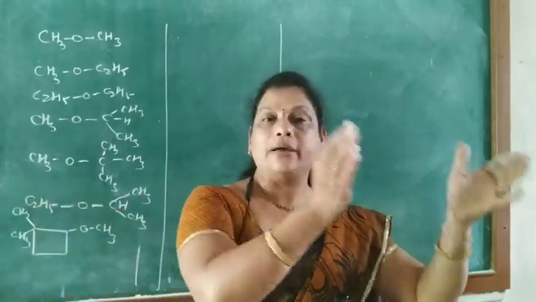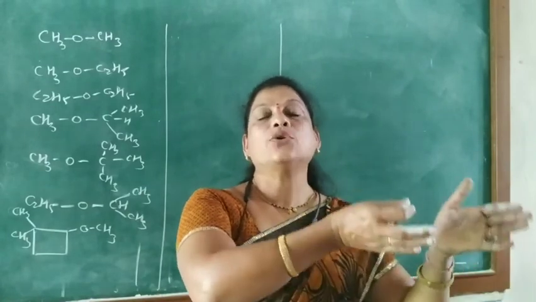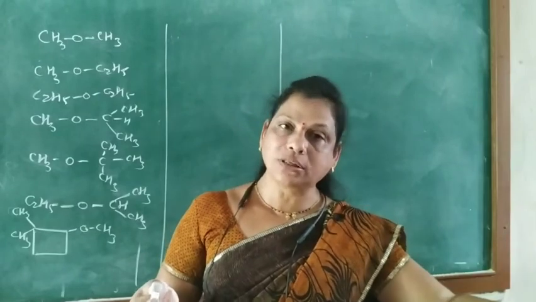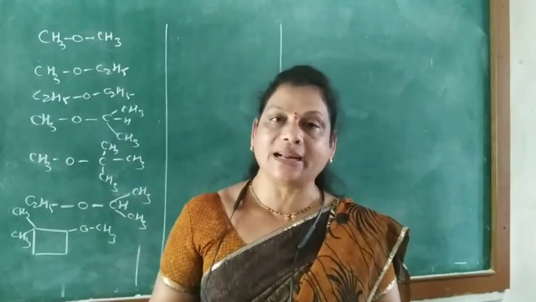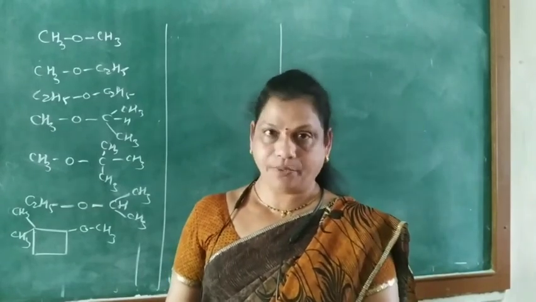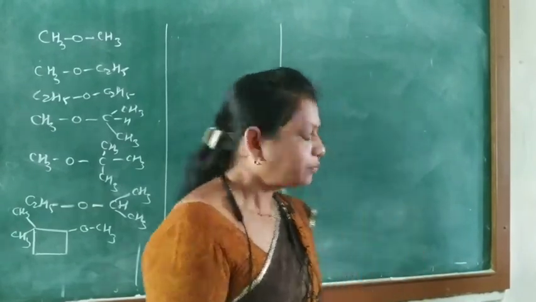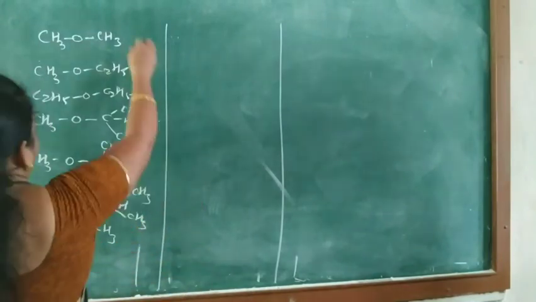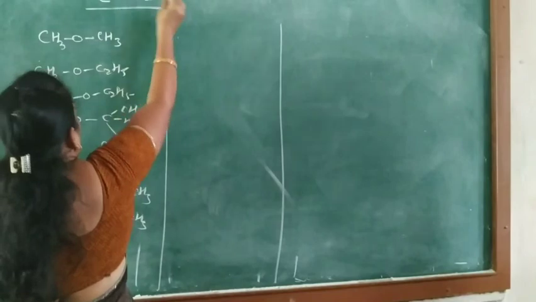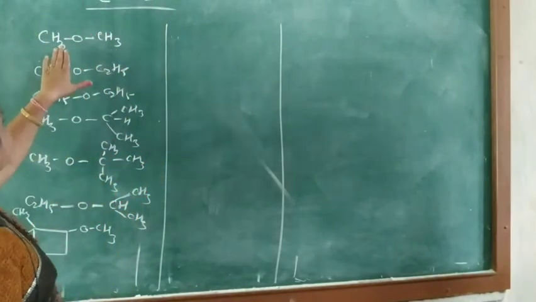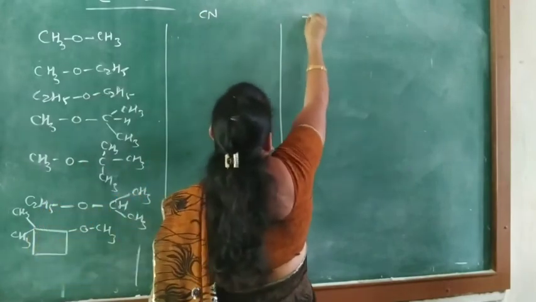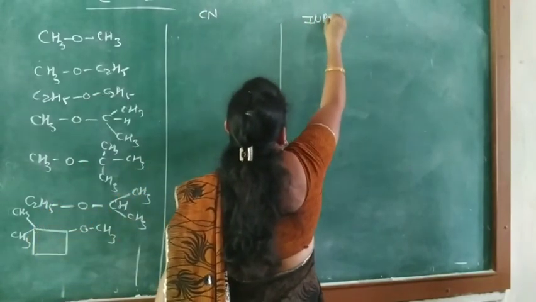And then the rule for the IUPAC name: it is called the alkoxy alkane. The smaller group is taken as alkoxy, whereas the larger group is taken as alkane, and give the smallest locant number. Okay, so that is the alkoxy alkane. So this is the nomenclature of ether. Here this is the common name, first the common name, and then the IUPAC name.